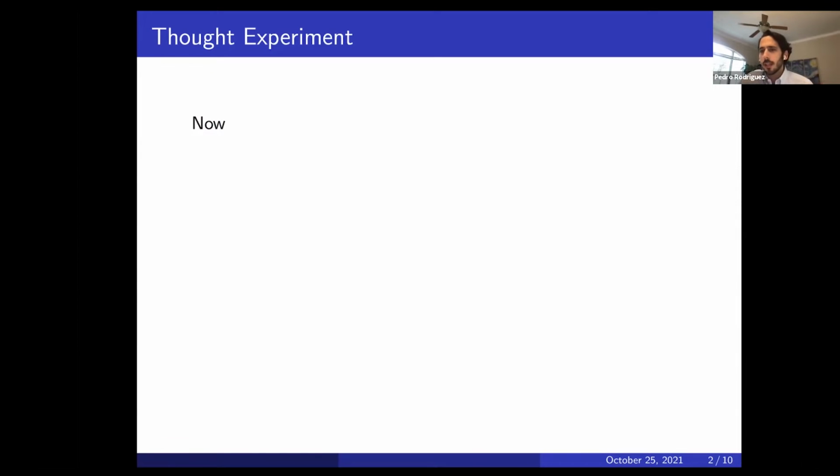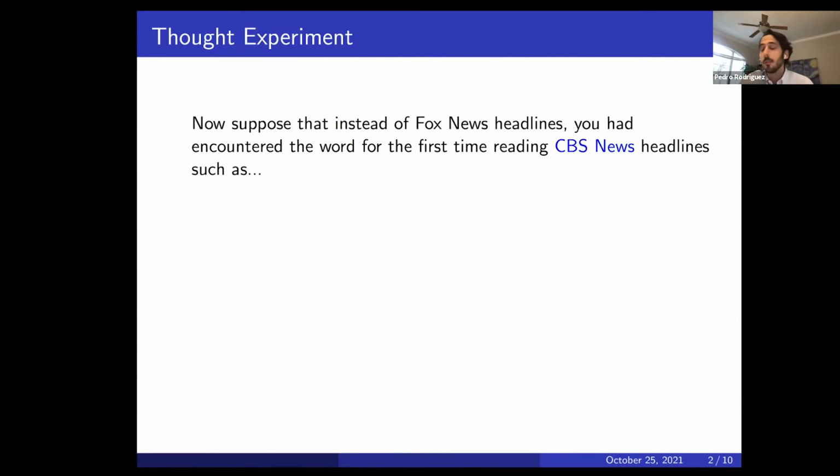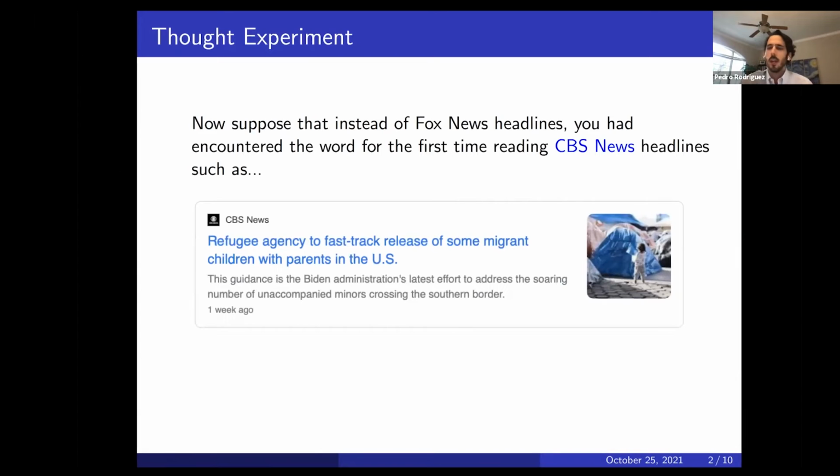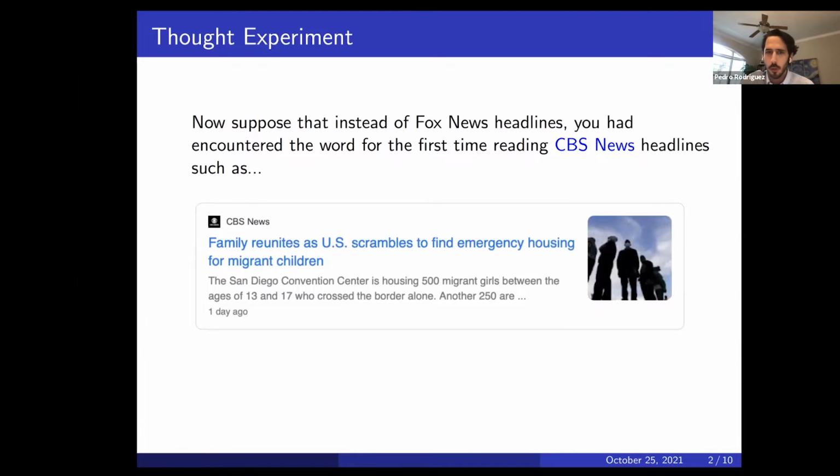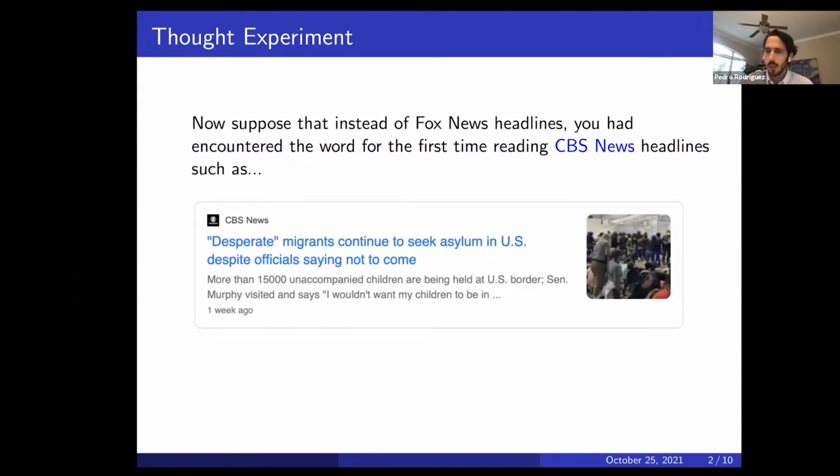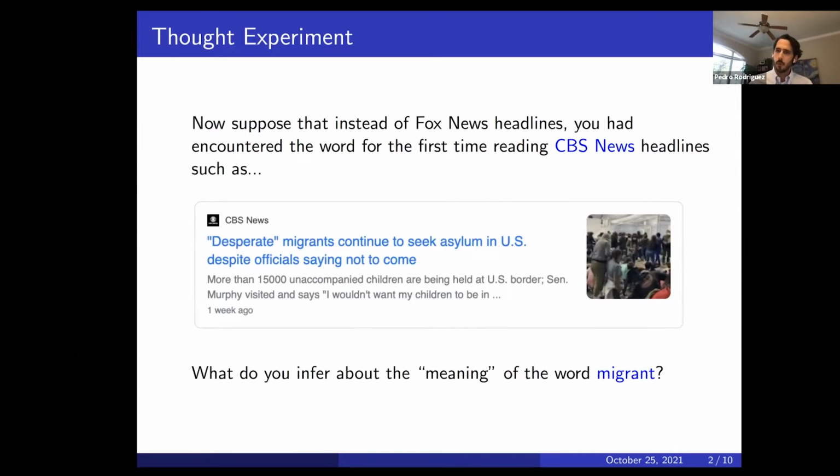Now, suppose that instead of Fox News headlines, you had encountered the word for the first time reading CBS News headlines, such as the following, where the word migrant appears in the context of such words as refugees, children, family reunions, desperate, asylum, and so forth. Again, the question being, what do you infer about the meaning of the word migrant from these headlines? And importantly, how does that differ from the inferences that you'd make having heard the word for the first time reading Fox News headlines?